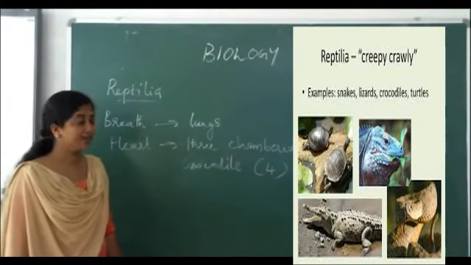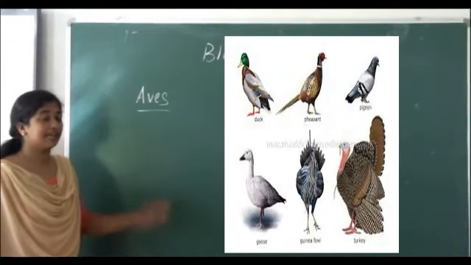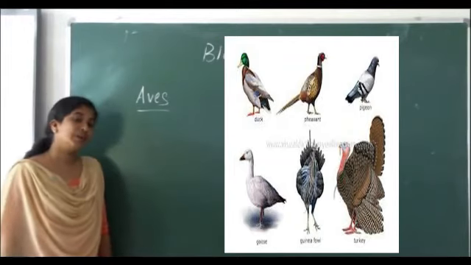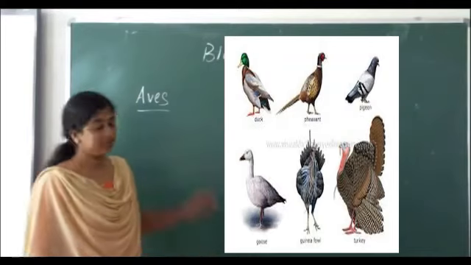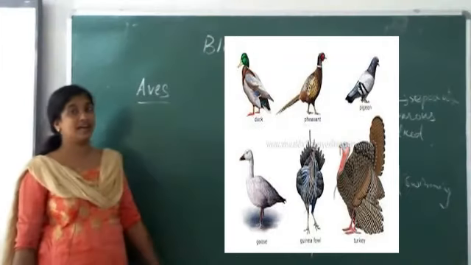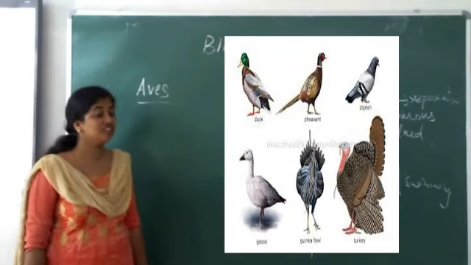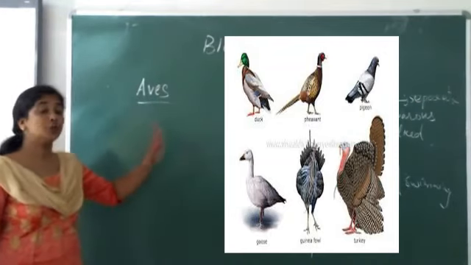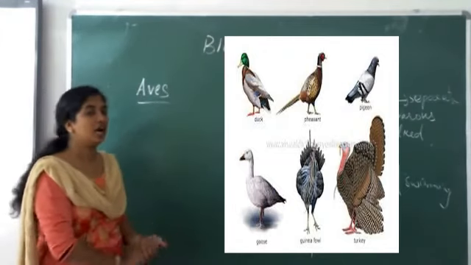Reptilia. Okay, then next about aves. Can you tell the characteristics of aves? Already you have studied. All birds will come under this group. They are warm-blooded and aerial vertebrates. Two pairs of limbs can be seen, forelimbs and hind limbs.